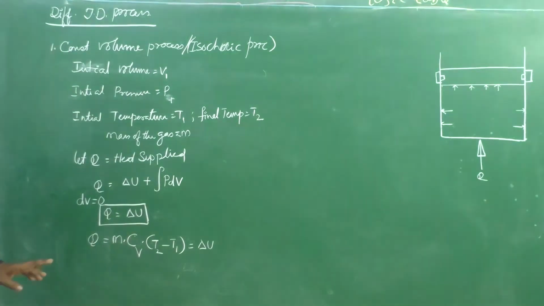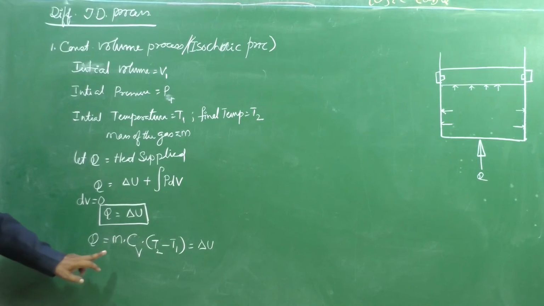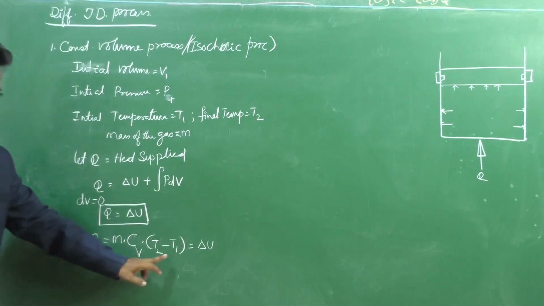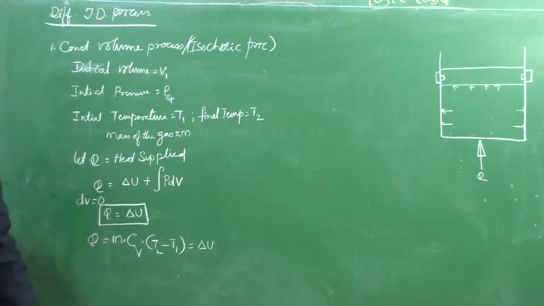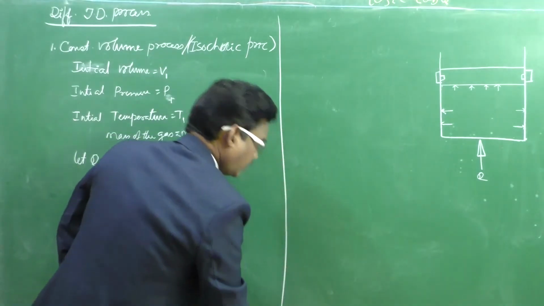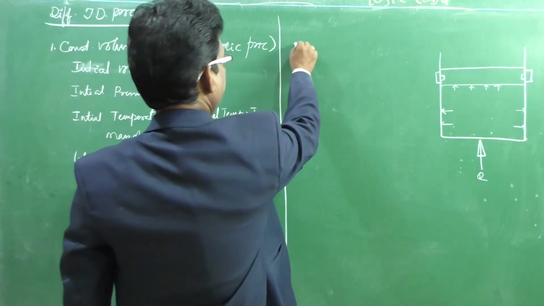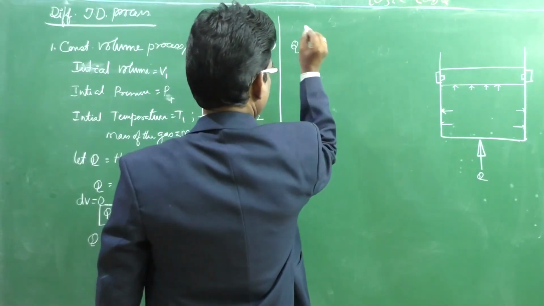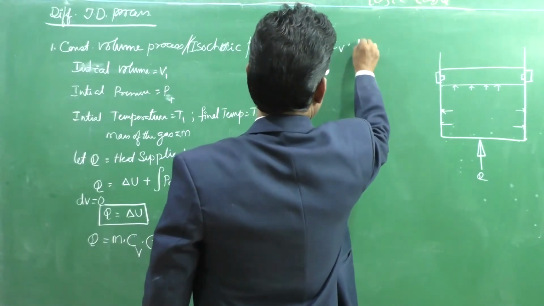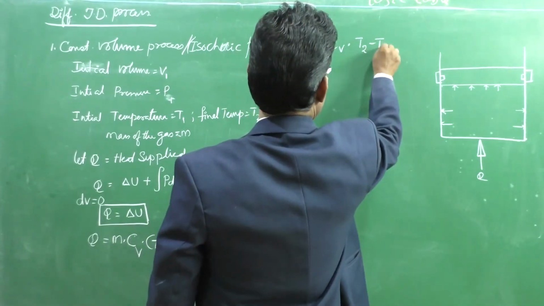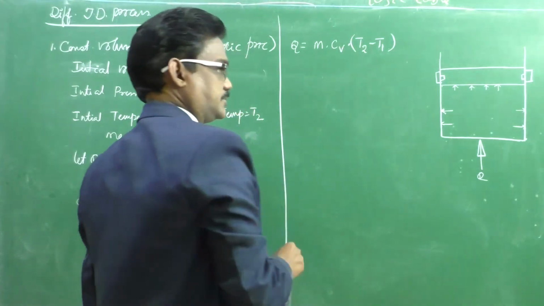That means the total heat energy supplied is equal to M Cv delta T, which is equal to the change in internal energy. In the constant volume process, heat supplied Q is equal to M Cv (T2 minus T1). This is the first equation.